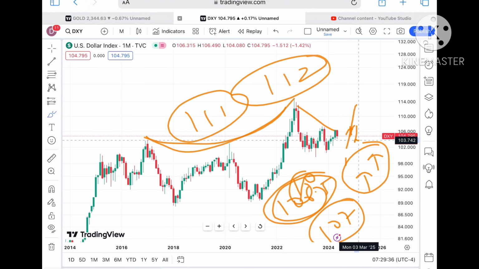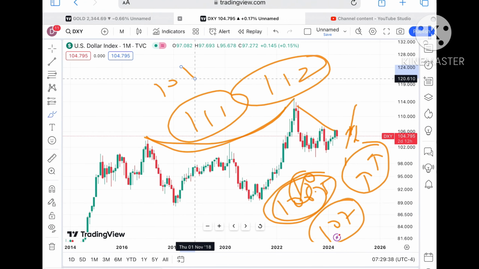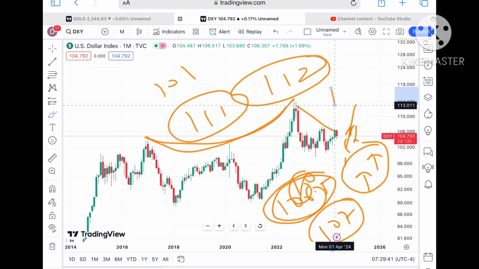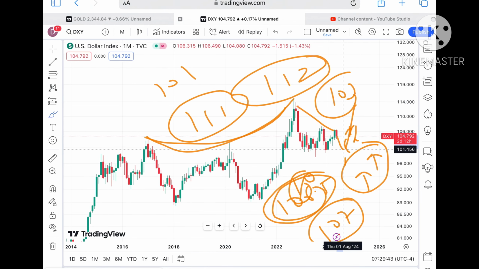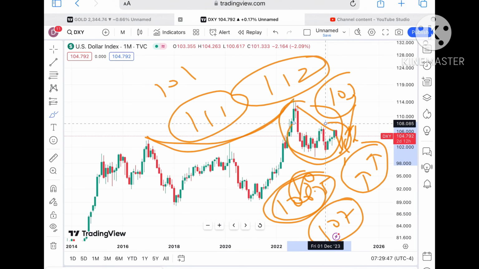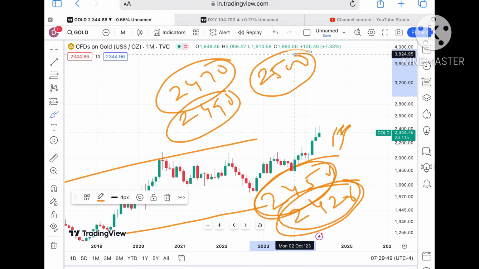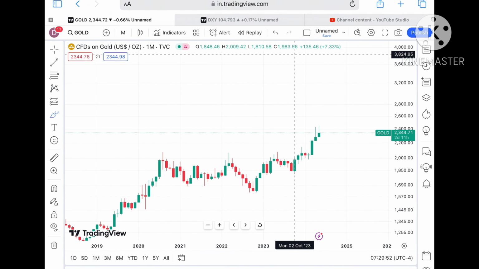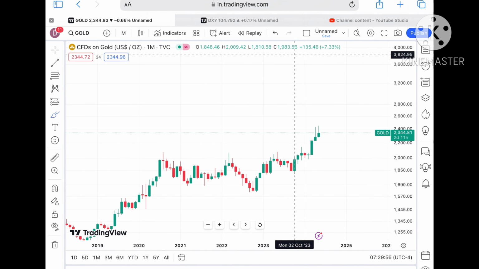But if the price goes below a level of 104, the probability is higher that it can cross a level of 103 also, and once it moves below that level, we can see a further fall. And as soon as the price of the dollar index starts falling, we can see the gold price move further upside.